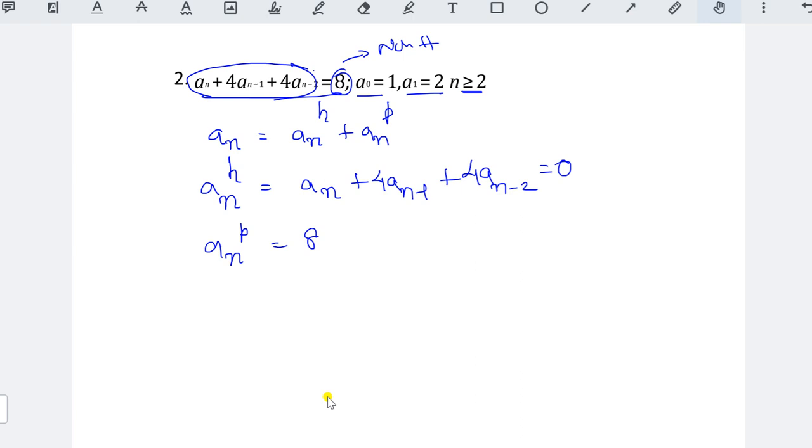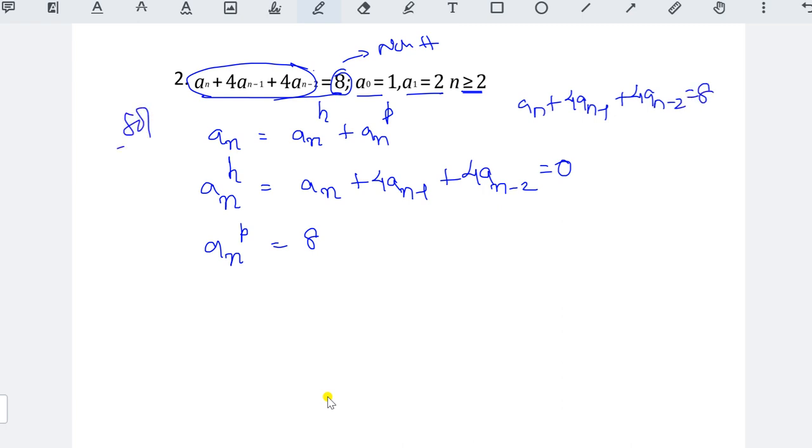Now here the given recurrence relation is that one, and the condition is n greater than or equal to 2. You should write the entire linear recurrence relation, because after getting the particular value, you have to substitute it in the given recurrence relation. Here a_n plus 4 a_(n-1) plus 4 a_(n-2) equal to 8.